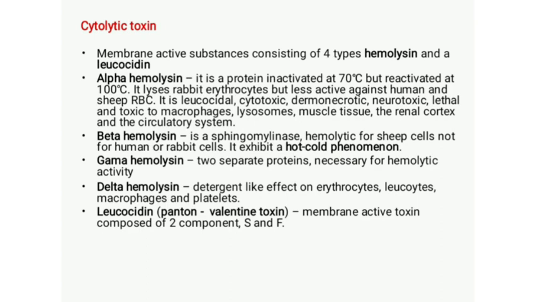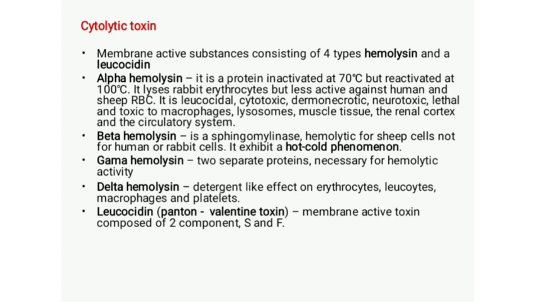This hemolysin, that is beta hemolysin, exhibits the hot cold phenomenon. That means hemolysis is initiated at 37 degrees Celsius but becomes evident only after chilling. That is, hemolysis occurs at 37 degrees Celsius but we can see it only after chilling. Okay. Another one is gamma hemolysin, which also destroys erythrocytes and is composed of 2 separate proteins. This gamma hemolysin is composed of 2 separate proteins and provides pathogenicity by lysis of erythrocytes. Okay. Then another one is delta hemolysin.